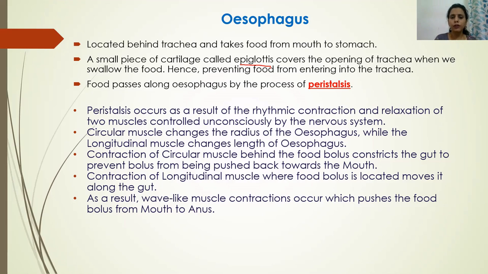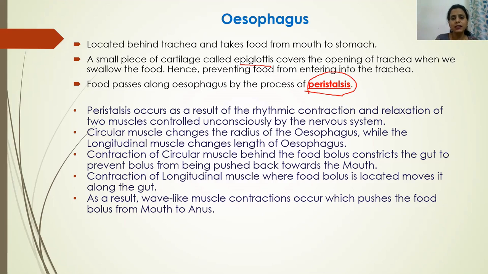So the function of the epiglottis is to prevent the entry of food into the trachea or windpipe when we are swallowing the food. Now this food passes through the esophagus by the process of peristalsis. This process is important, and you must have studied it in lower classes.